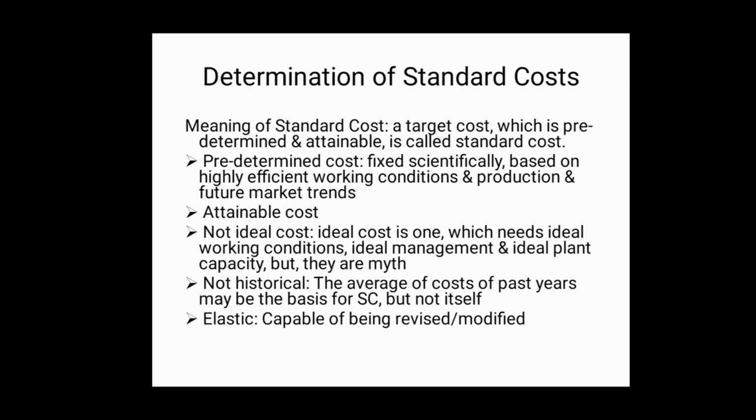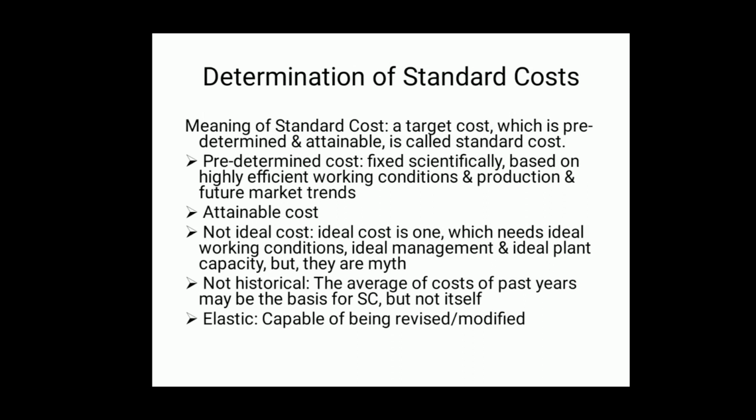It is predetermined. Predetermined means determined in advance. Before the commencement of the production, the standard cost is fixed. So, it is predetermined. Further, it is attainable.